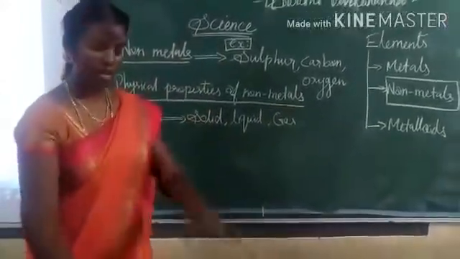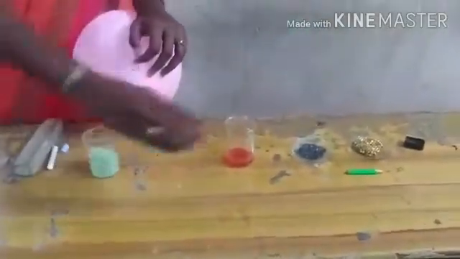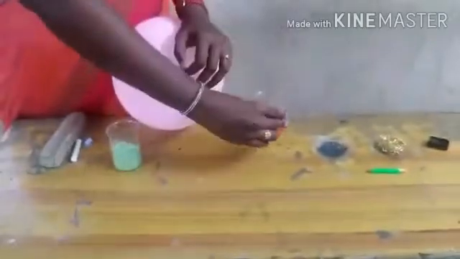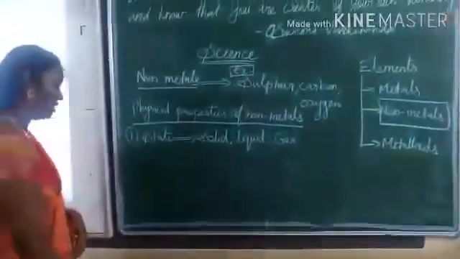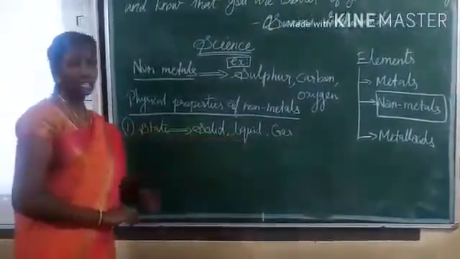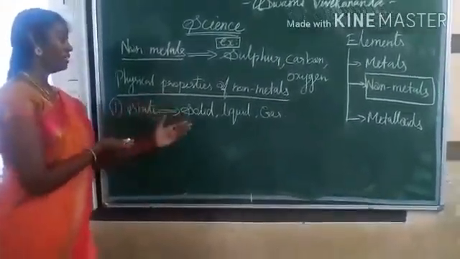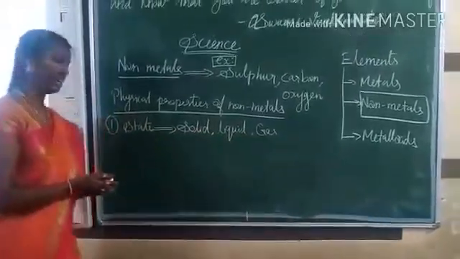For an example of solid, here I have sulfur crystals, right? Solid. The liquid state of non-metal is bromine. Can you see here? Bromine liquid. The gas state of non-metal is oxygen, right? So based on the physical property of state, we classify them as solid, liquid, gas. These are all the examples coming under solid, liquid and gas.